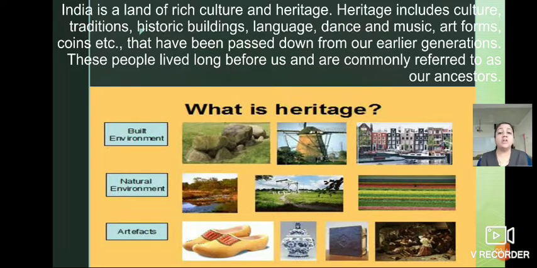Then art forms. What are art forms? Art forms means we can see the different types of paintings, carvings, for example Ajanta Ellora cave paintings, then carvings, etc. Then we can see the different coins also, and all these things have been passed down from our earlier generations. So these people lived long before us and are commonly referred to as our ancestors. Isn't it? Understood? Have you cleared about what is meant by culture, heritage and ancestor?